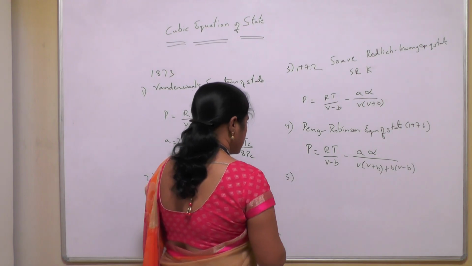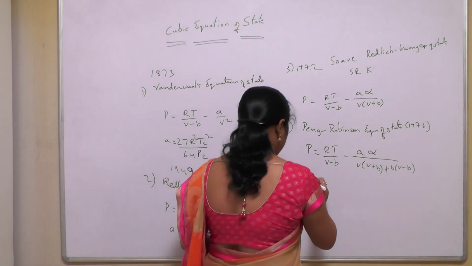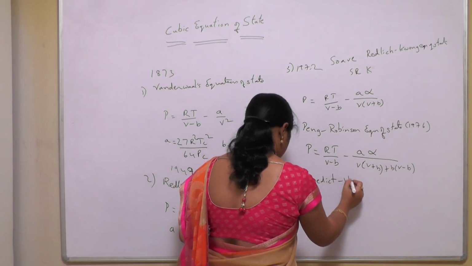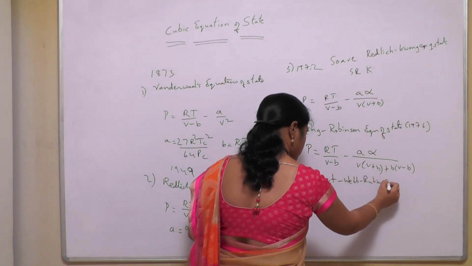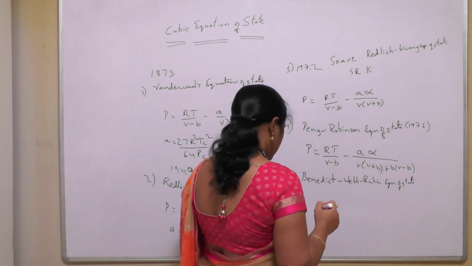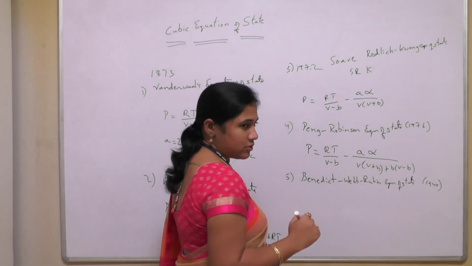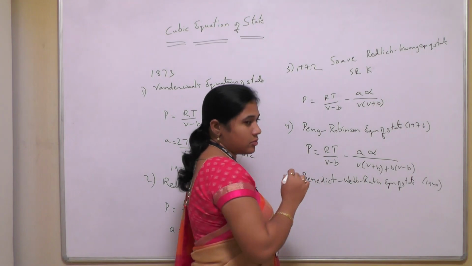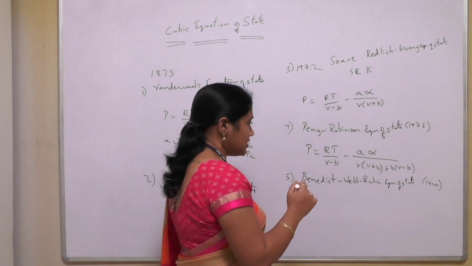Another equation of state is the Benedict-Webb-Rubin equation. It was proposed in 1940, and in this equation a total of 8 parameters are there. So the value given by this equation is more accurate than the other equations of state, but it is very complex because of the 8 parameters.